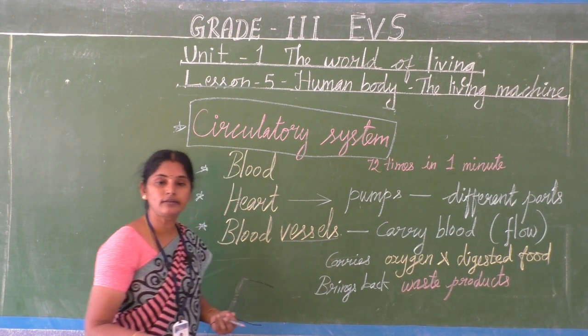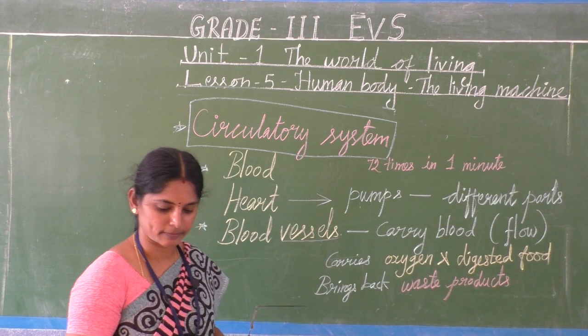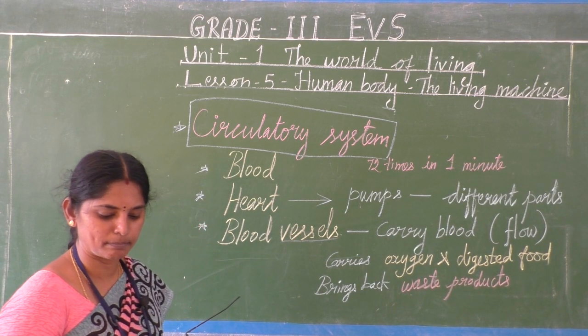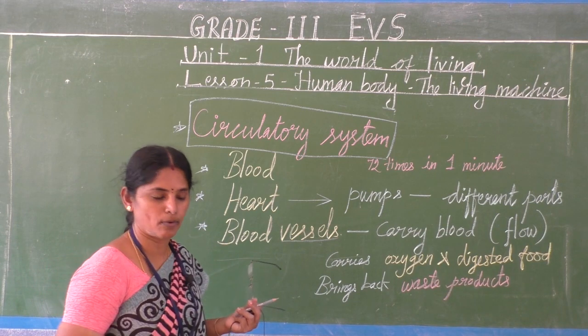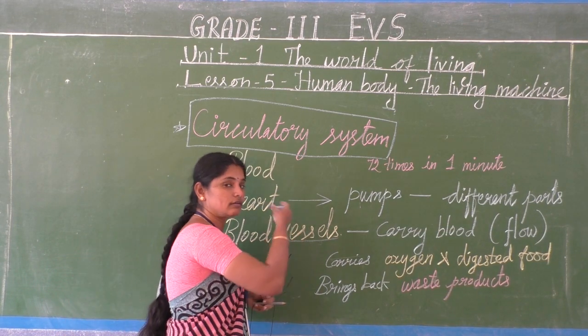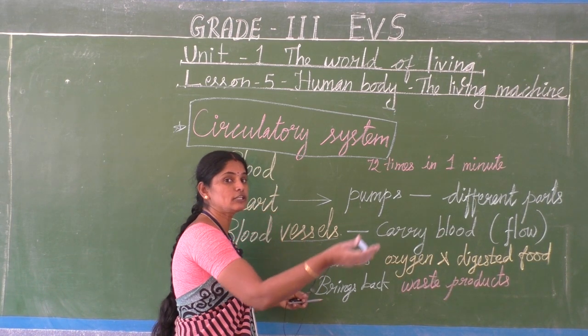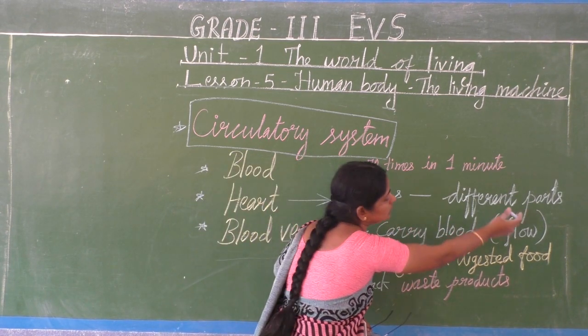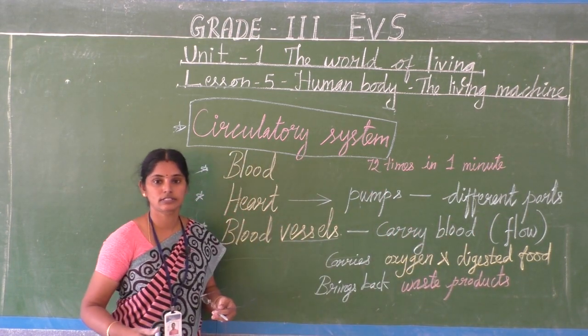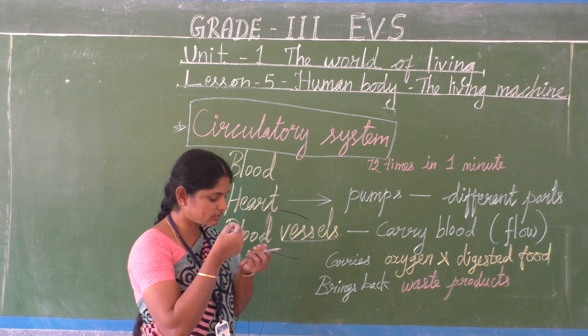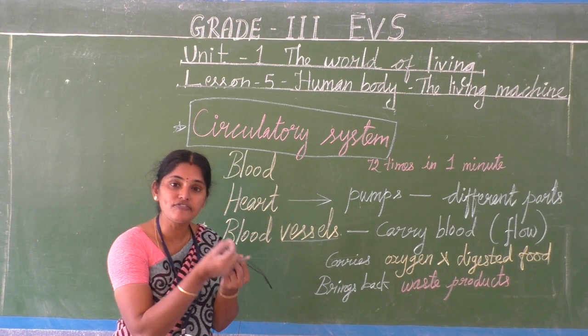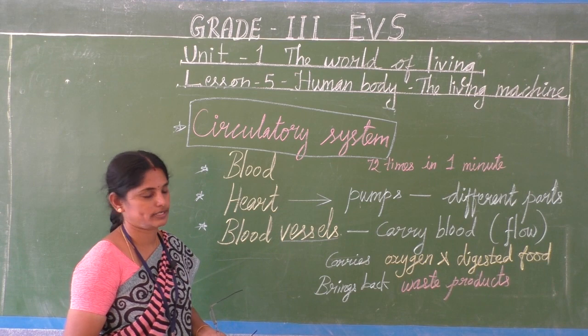The small and big blood vessels carry the blood throughout the body. The blood is distributed to different organs, and finally it reaches every cell in our body.